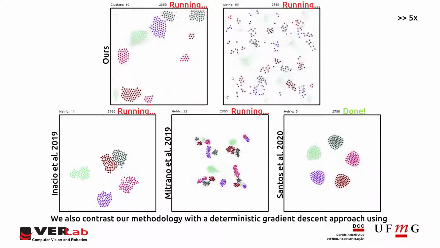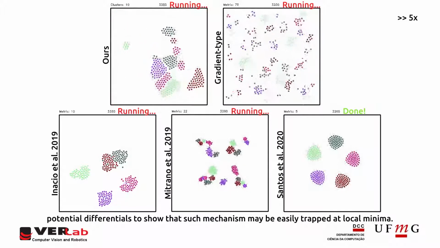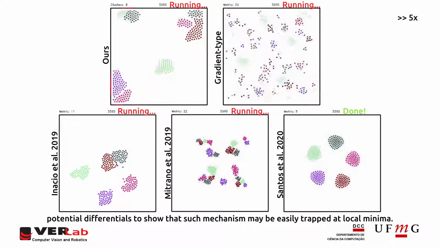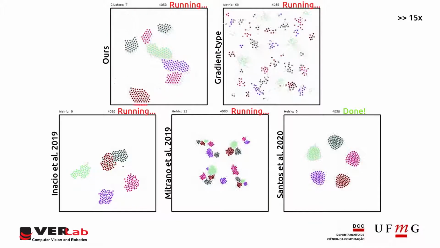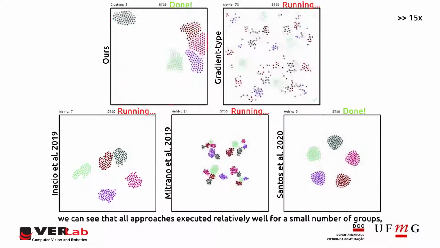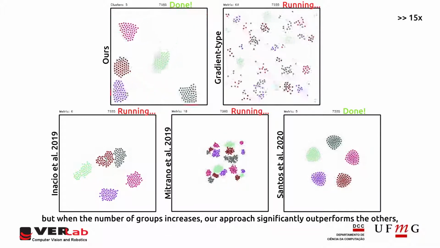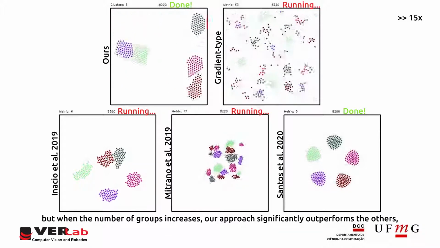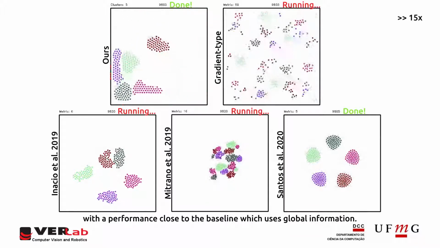We also contrast our methodology with a deterministic gradient descent approach using potential differentials to show that such mechanism may be easily trapped at local minima. Analyzing the segregation using the number of formed clusters, we can see that all approaches executed relatively well for a small number of groups, but when the number of groups increases, our approach significantly outperforms the others, with a performance close to the baseline which uses global information.